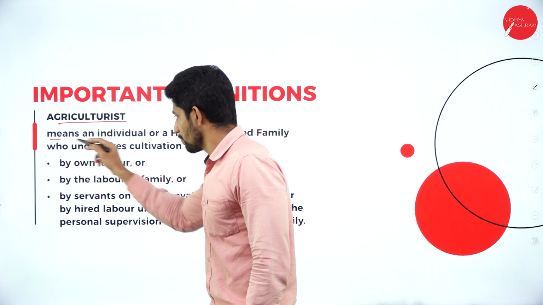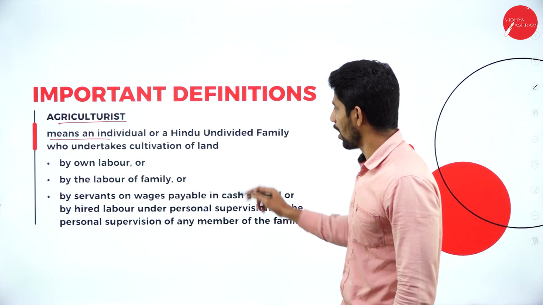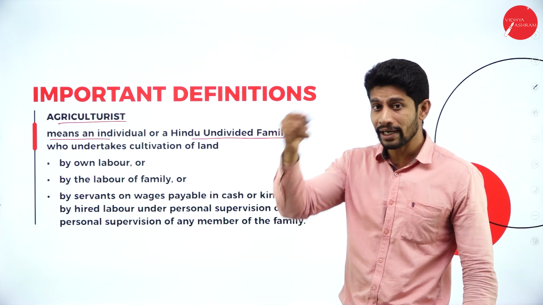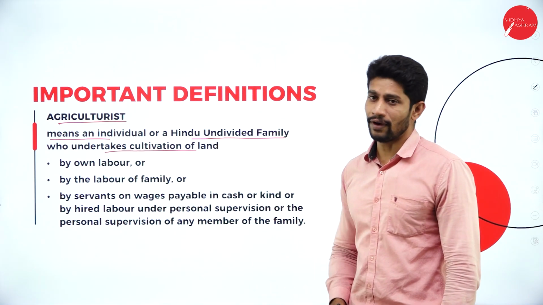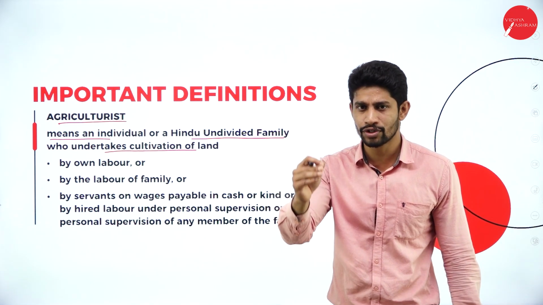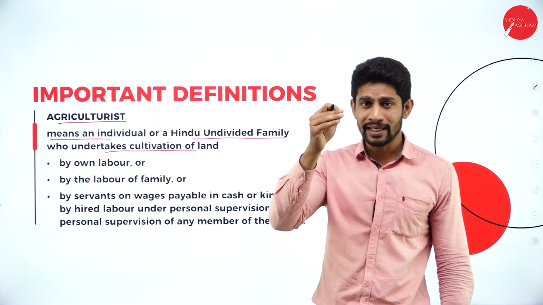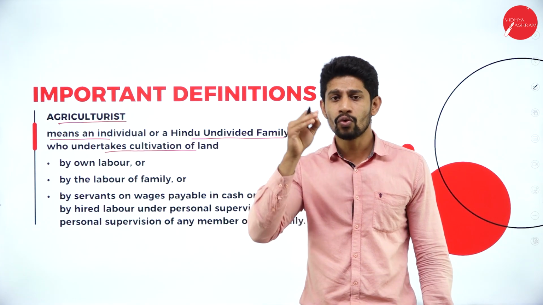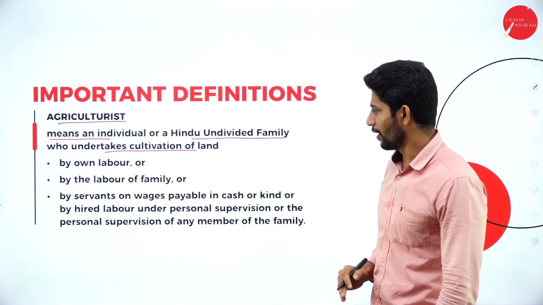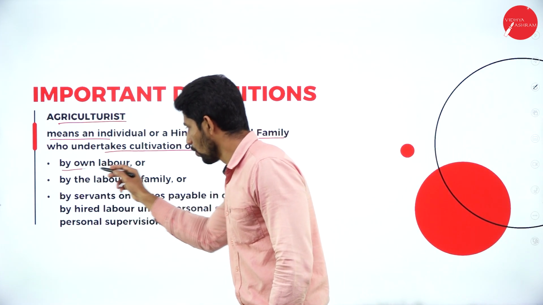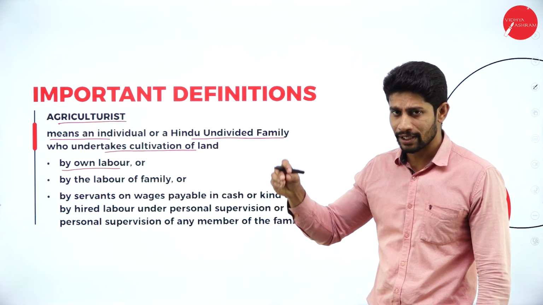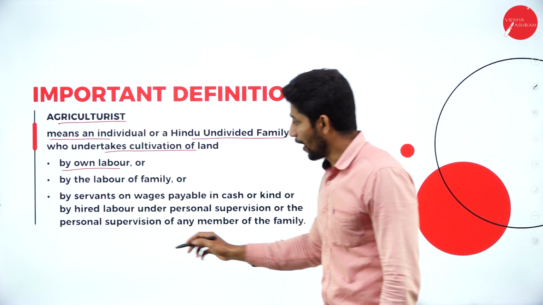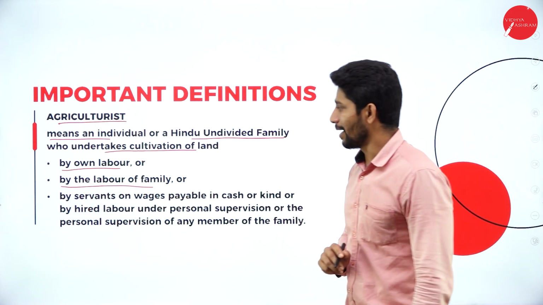Agriculturist means an individual or HUF, that is Hindu undivided family, who undertakes cultivation of land. Any individual or Hindu undivided family who undertakes cultivation of land by own labor, that means by the labor of family members.